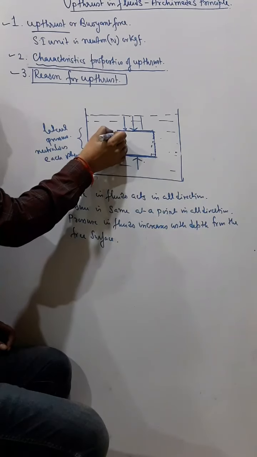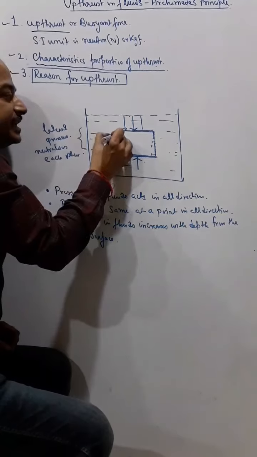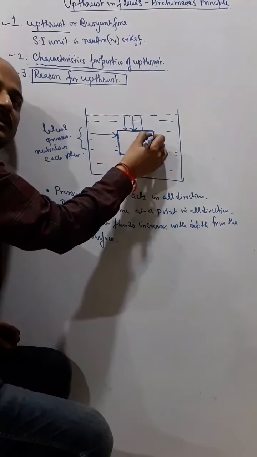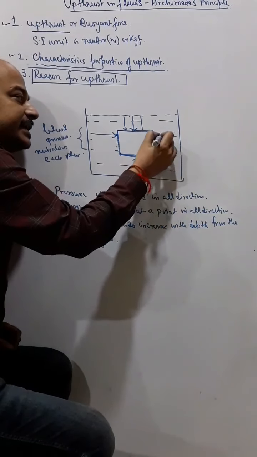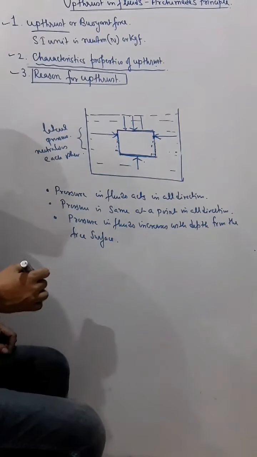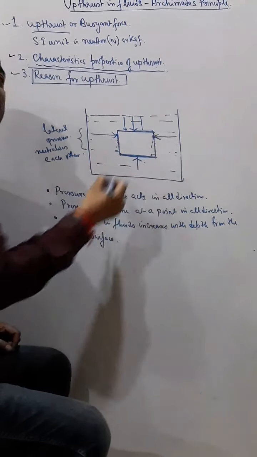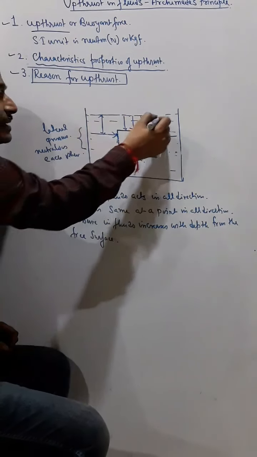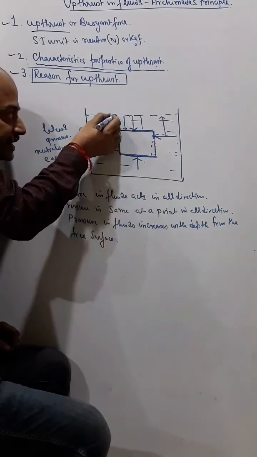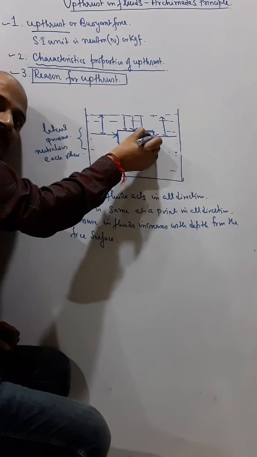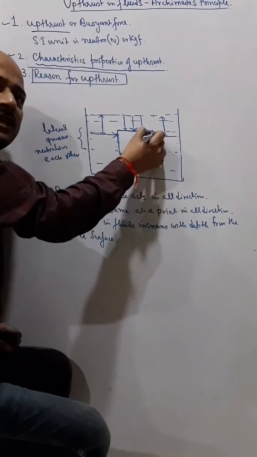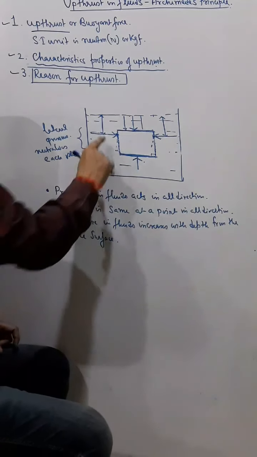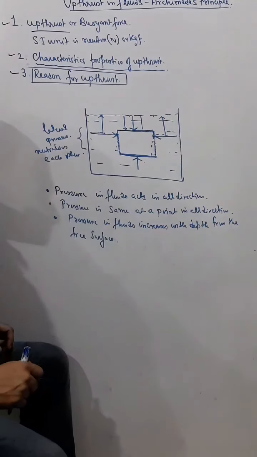Because suppose at this point the pressure is acting in this direction, then on the other side at the same height another pressure is acting in this direction also. This pressure and this pressure neutralize each other, because they are at the same depth. They are equal in magnitude but opposite in direction, and therefore they neutralize each other.